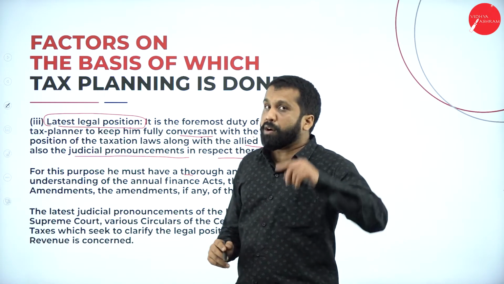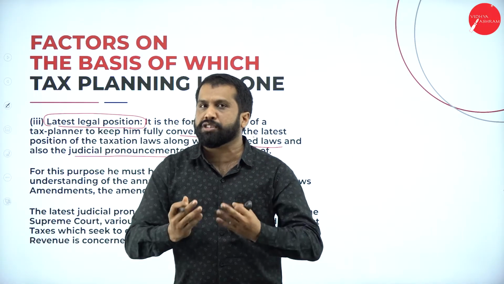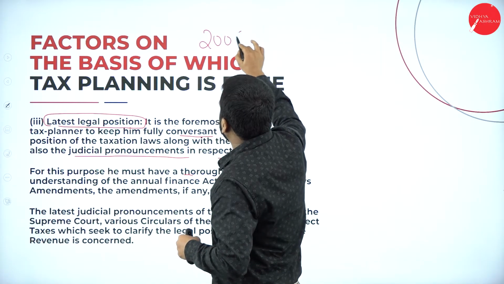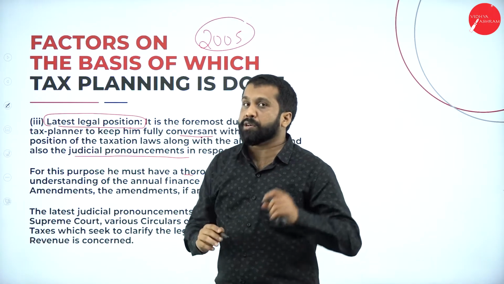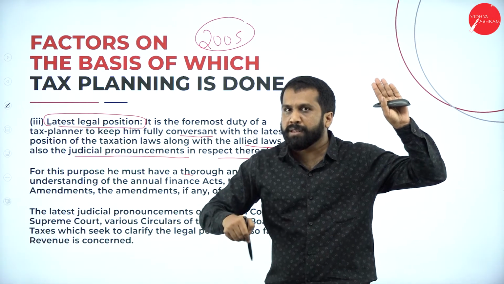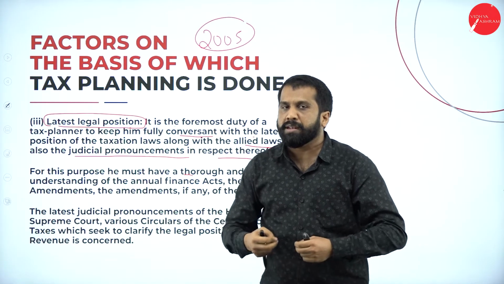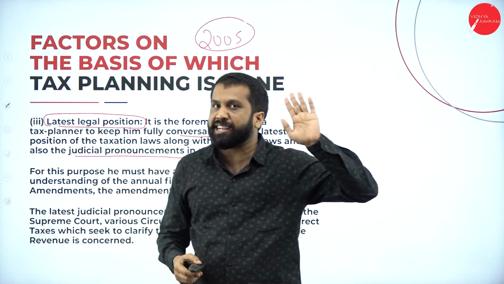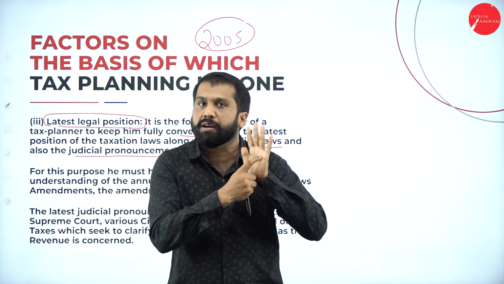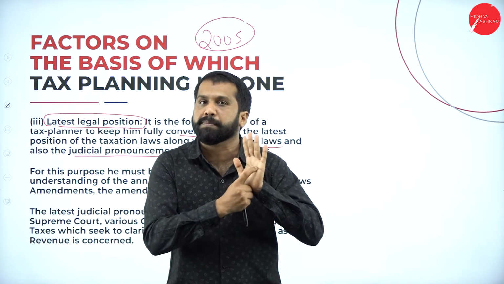Like, if you want to reduce your tax, assume that I have done my CA in 2005. Now, can I keep the same 2005 book now? If any client comes to me, can I show the 2005 textbook? See, you can do investment here, you can save here. You cannot do what you are supposed to do.